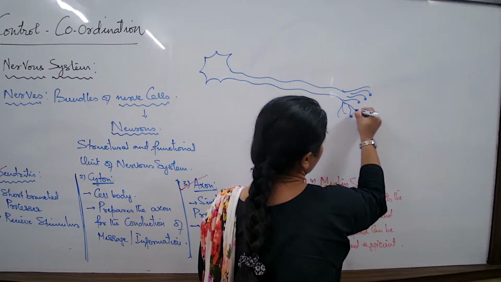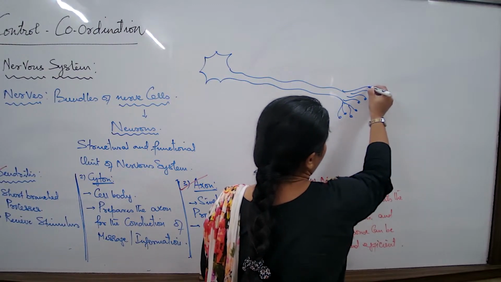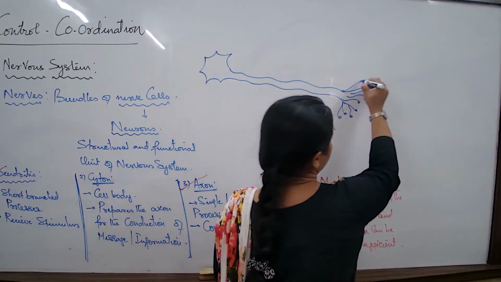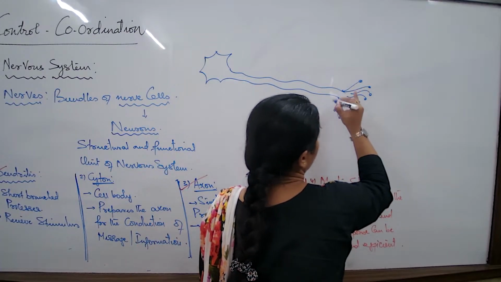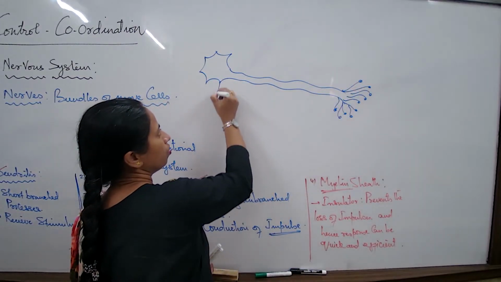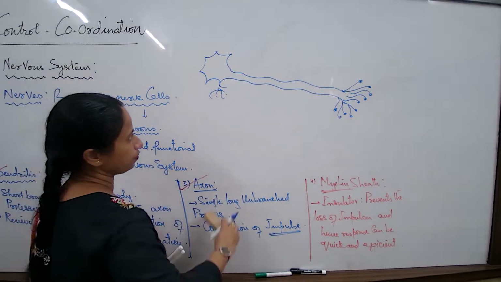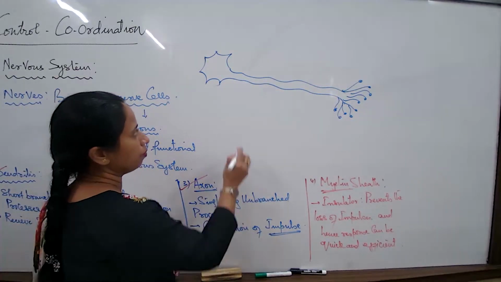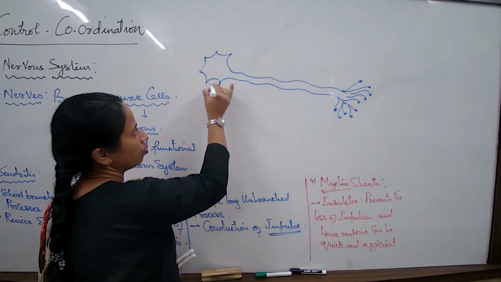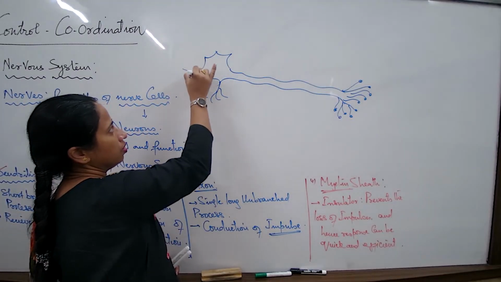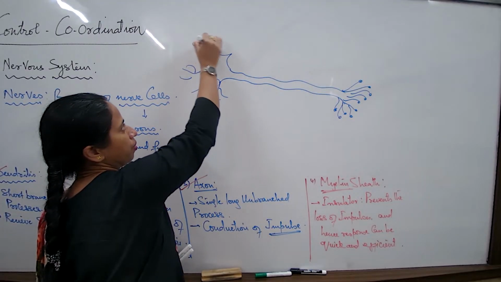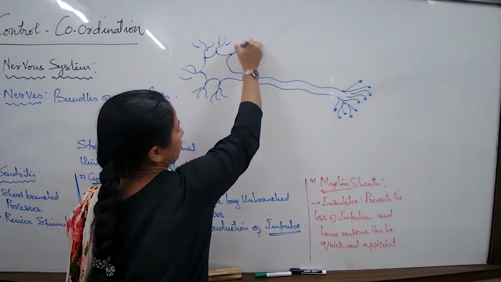Now, in this particular neuron, what are the major parts to understand? The dendrites, the axon, the myelin sheath. So when you draw the diagram also, these are some parts that you have to remember to draw nicely.